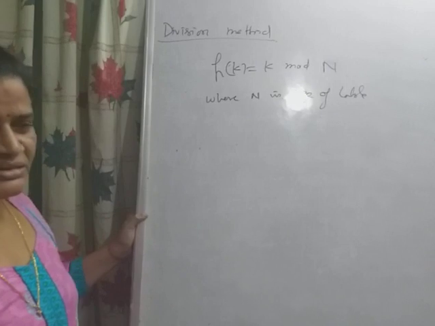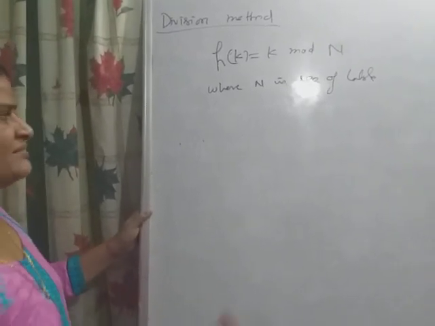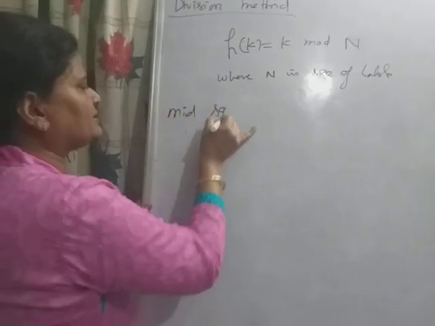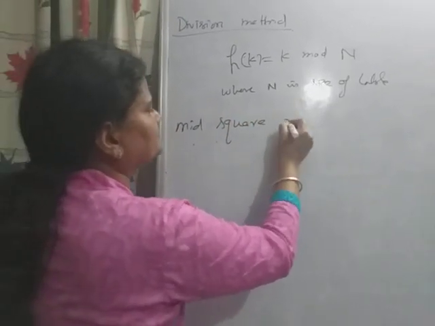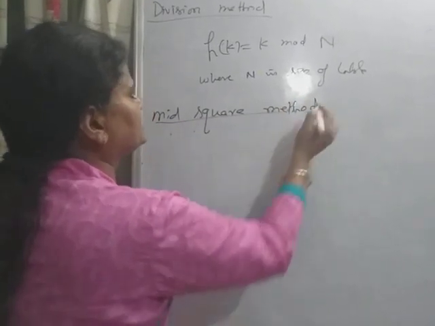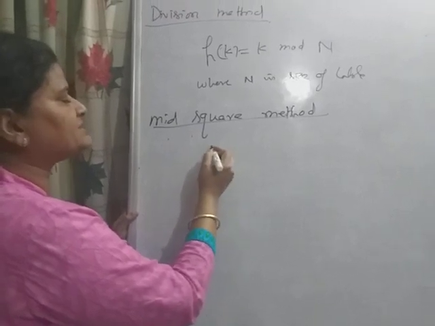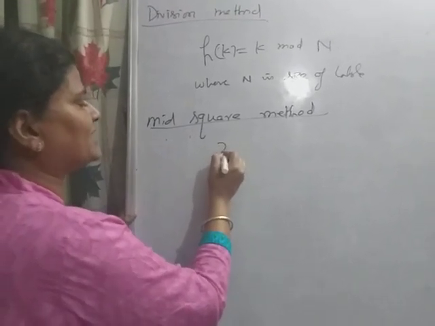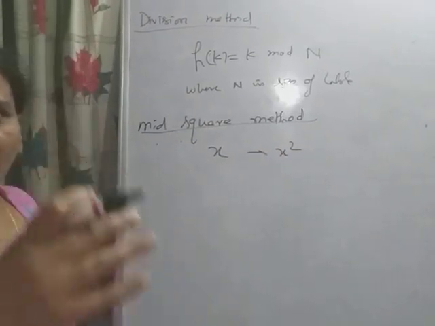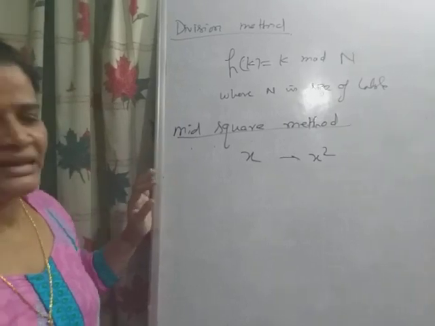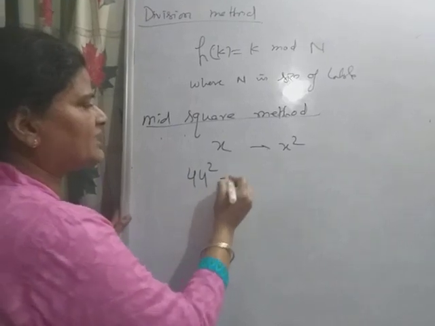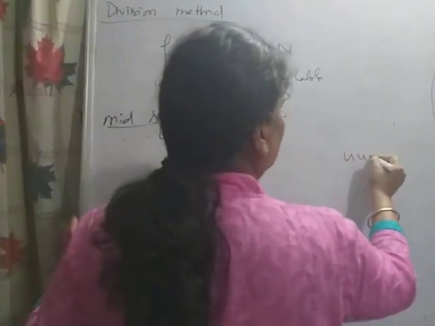Another of the hash functions available is the mid square method. Okay. In the mid square method, suppose I have taken one key, say x is a key, and then we perform x square. Okay. And simply the middle digits will be considered as the address. Say suppose I am taking 44 square. If we find 44 square, then 44 into 44.